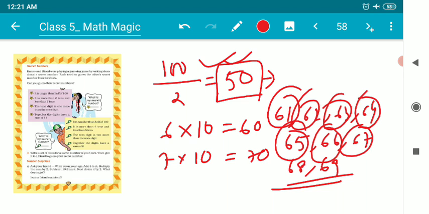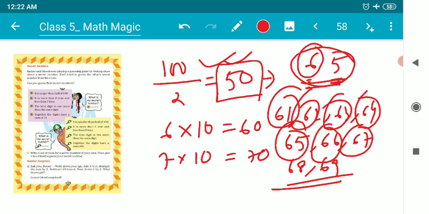The next clue is that the tens digit is 1 more than the ones digit. So children, the tens digit is 1 more than the ones digit. Suppose I write 65, 5 is in the ones place, 6 is in the tens place. So 6, the number in the tens place, is 1 more than the ones number, so it is 65. So see children, the number is 65. I believe it's clear to everyone.